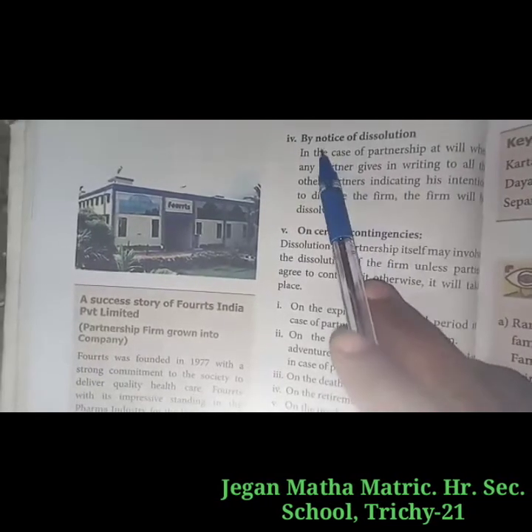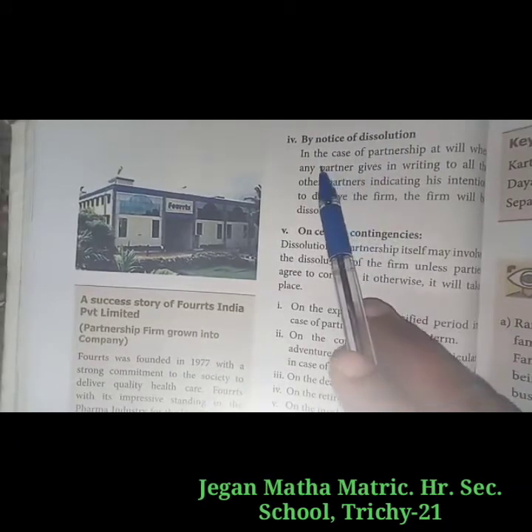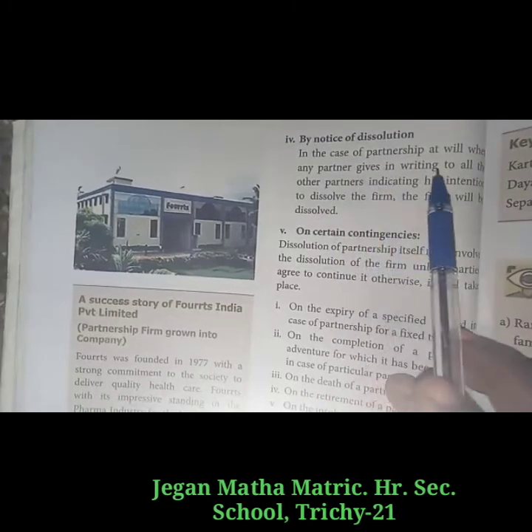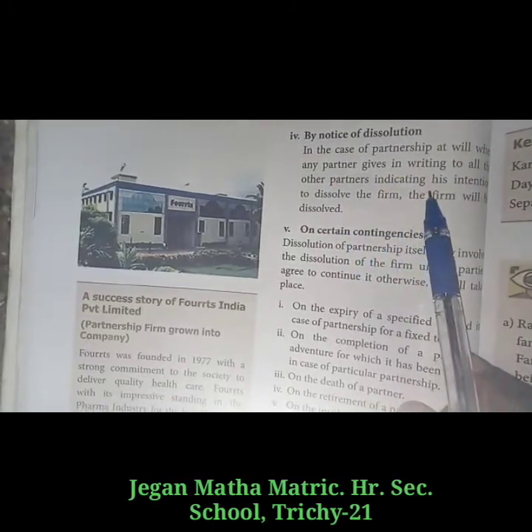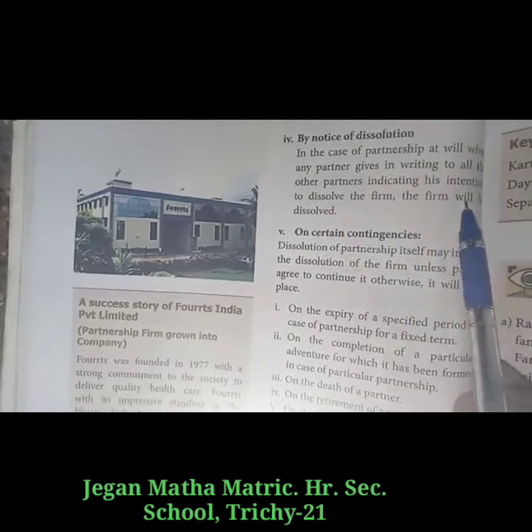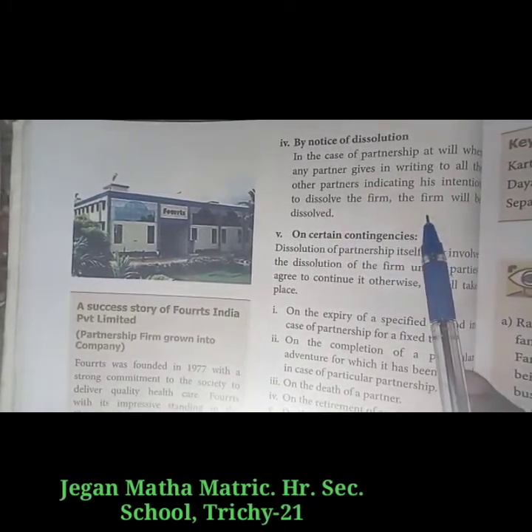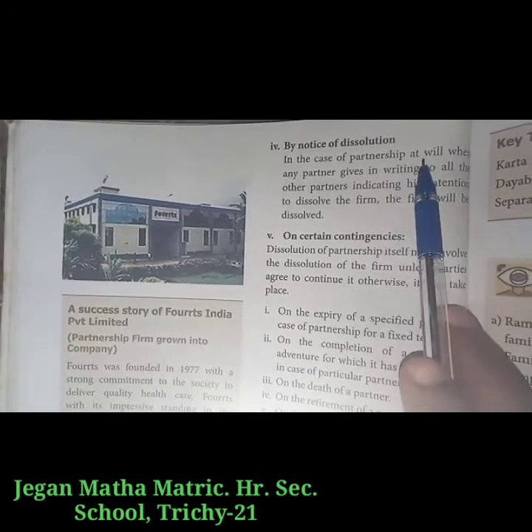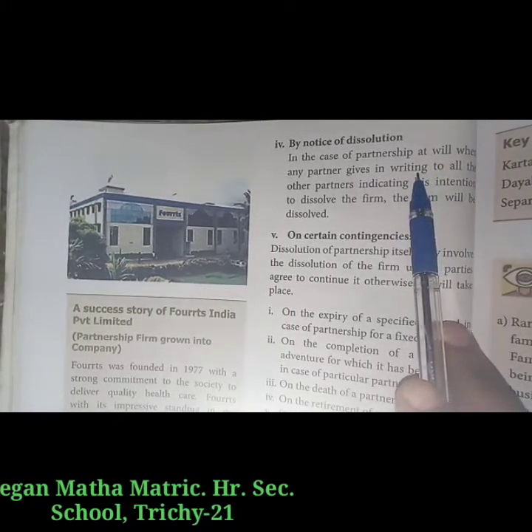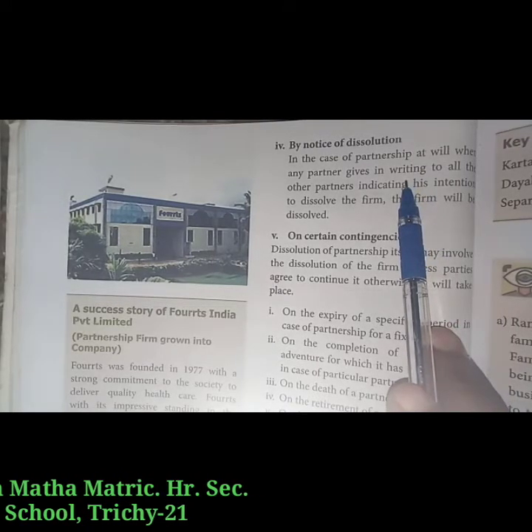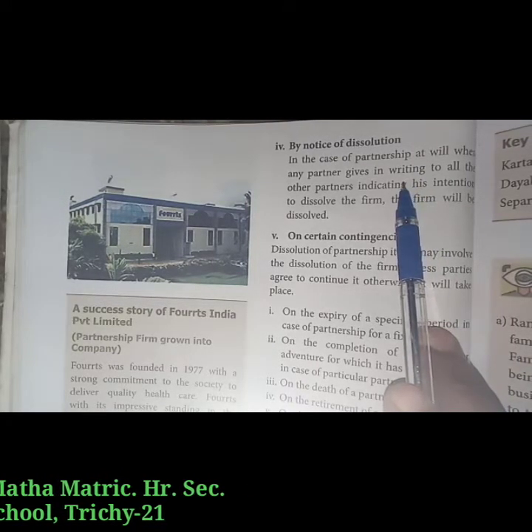Next, by notice of dissolution. In the case of partnership at will, when any partner gives in writing to all the other partners his intention to dissolve the firm, the firm will be dissolved. We have already seen partnership at will. So the partner willing to dissolve the firm has to give a notice, and the firm will be dissolved.